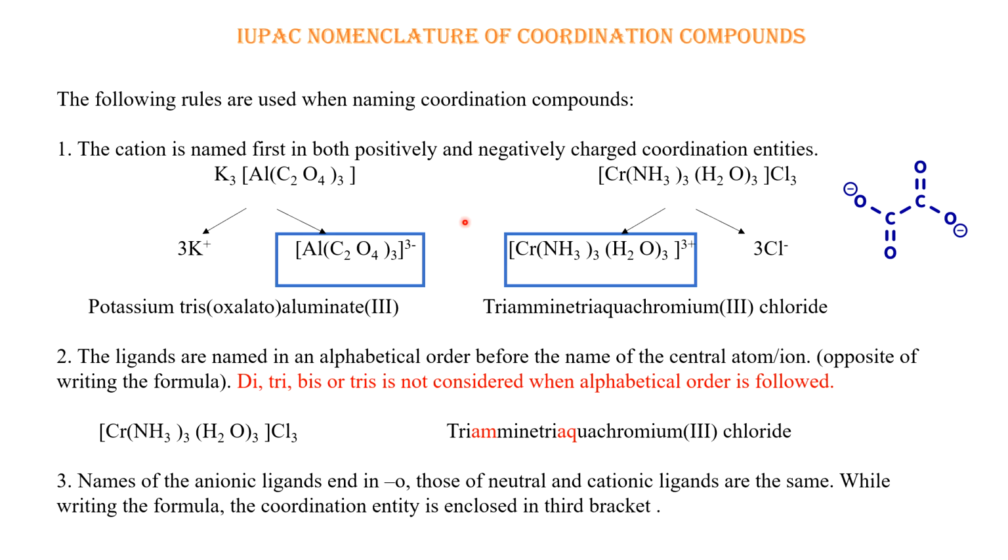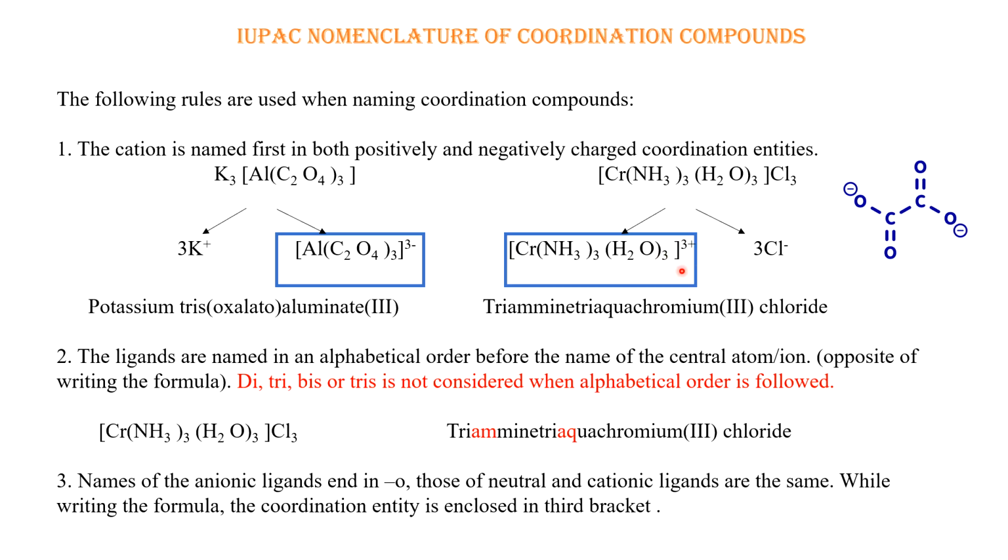In the second case, the coordination entity given within the square bracket is actually an anion, because outside there are three positive potassium ions. Therefore the coordination entity part is an anion. But in the other example, there are three chloride ions outside the coordination sphere, so the coordination entity will be a positively charged ion.